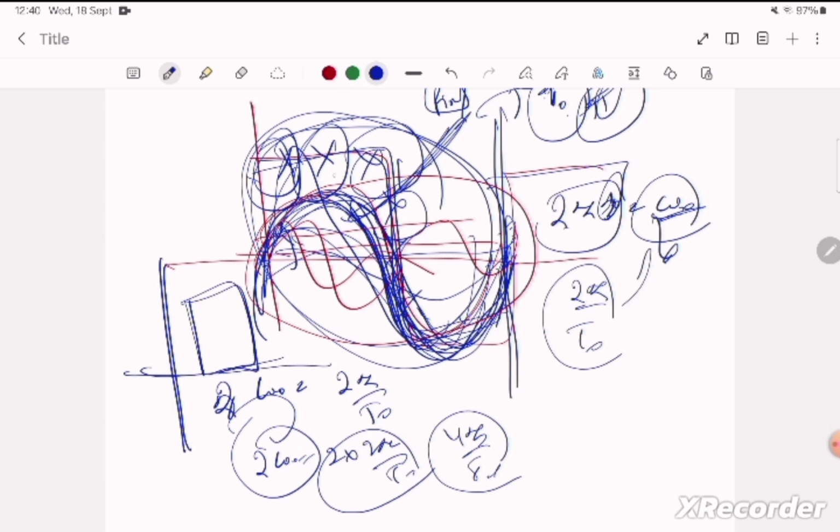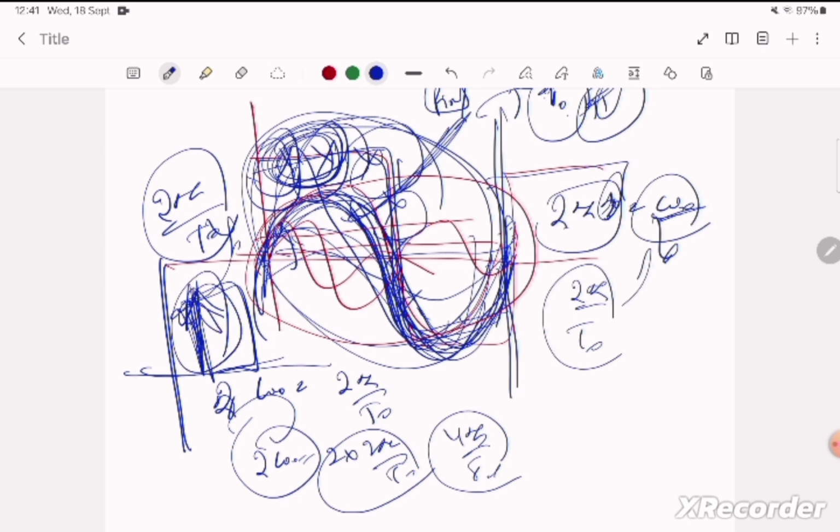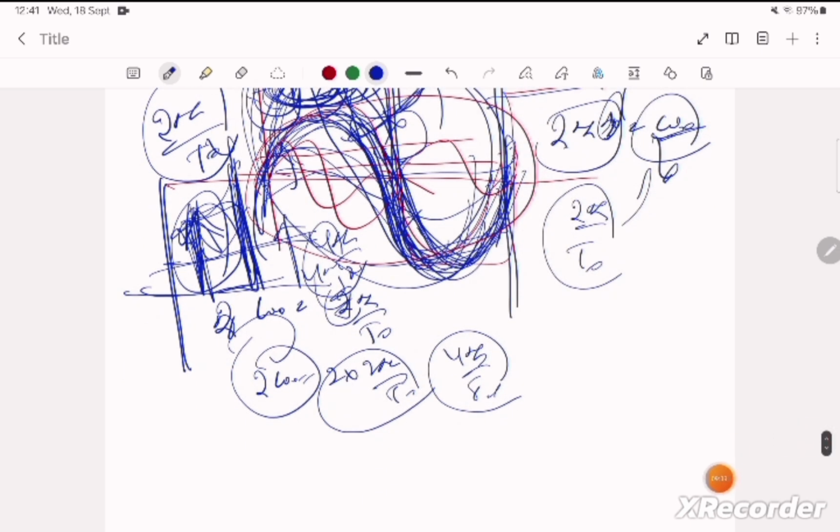Let us suppose we have covered some of these samples with 2 pi by T naught. This is the fundamental frequency. So we will have a peak here. How big the peak value will be is determined by how many samples we are covering with this. Another peak might be at 4 pi by T naught. Why? Because when we approximate with 4 pi by T naught, we see how many amplitude samples we are able to match with it. So that will be the peak in the frequency domain. Okay, so that's for this. We will continue with the next.